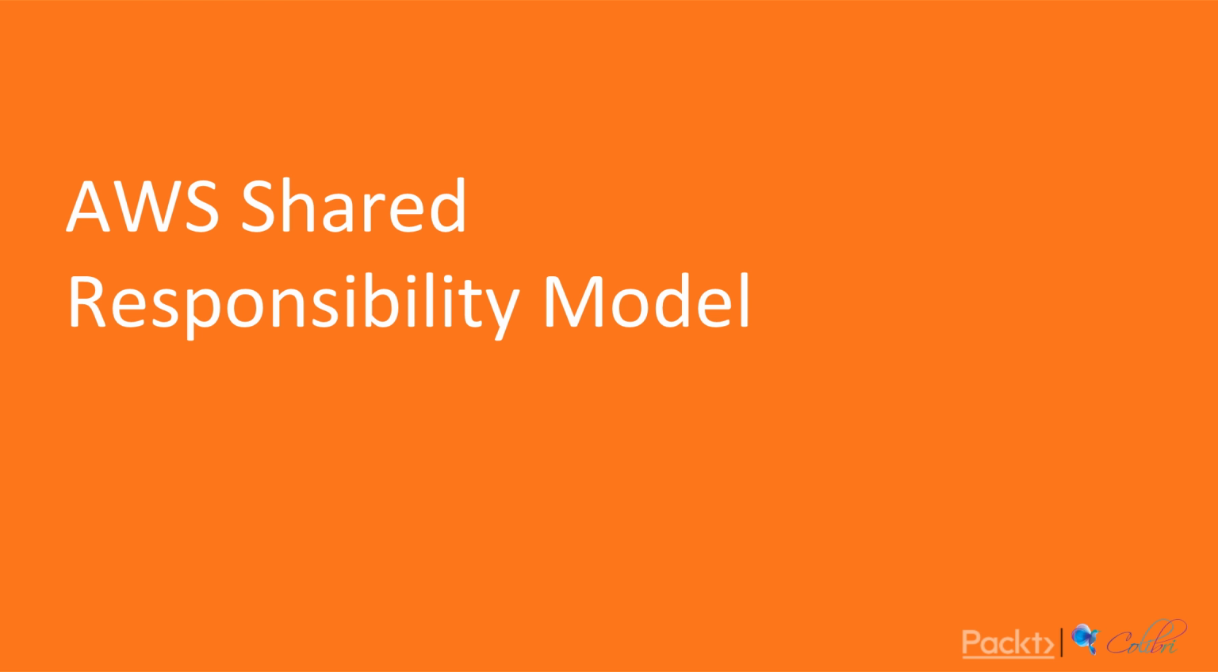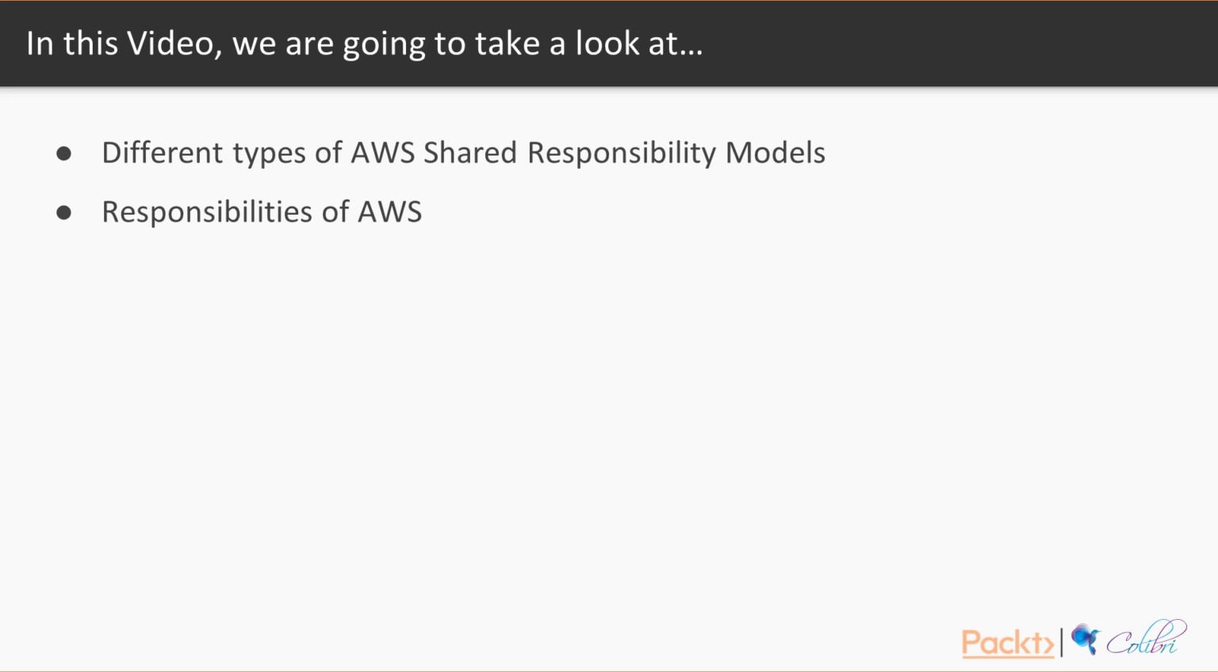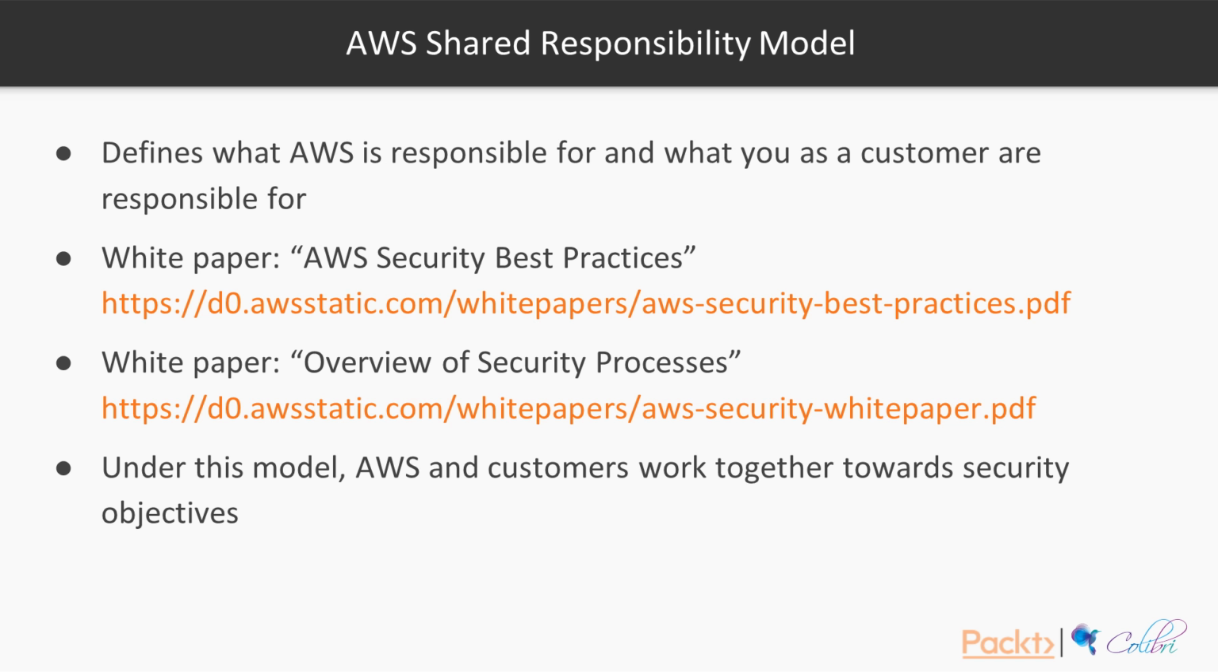AWS Shared Responsibility Model. In this video, we will cover the AWS Shared Responsibility Model, the different types, as well as the responsibilities that we as customers of AWS have, as well as the responsibilities that AWS have. The AWS Shared Responsibility Model defines what AWS is responsible for and what you as a customer are responsible for. There are two white papers that I recommend reading for this particular section. The first one is the AWS Security Best Practices, and the second one is Overview of Security Processes.